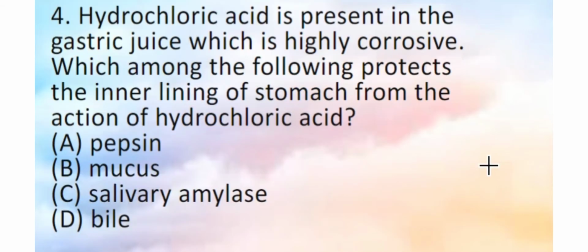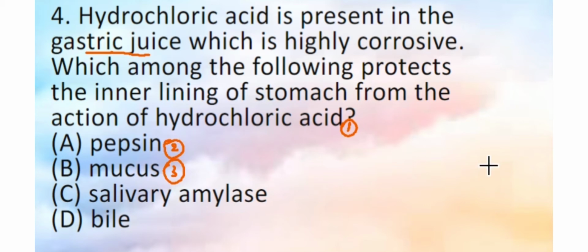Question number 4. Hydrochloric acid is present in the gastric juice, which is highly corrosive. We know, being acidic and a strong acid, it is highly corrosive in nature. Which among the following protects the inner lining of the stomach from the action of hydrochloric acid? So we have to learn 3 secretions in the stomach. One is hydrochloric acid, second is pepsin, third is mucus. So they are together called gastric juice, that is secretions in the stomach.